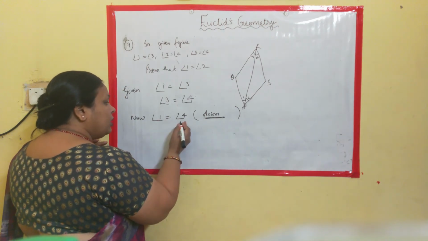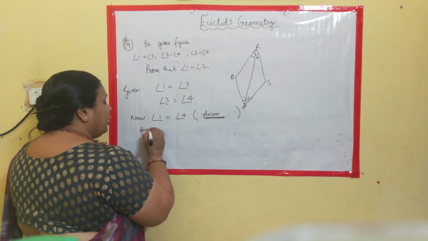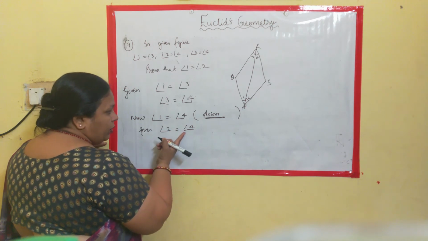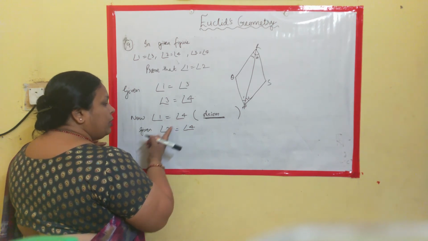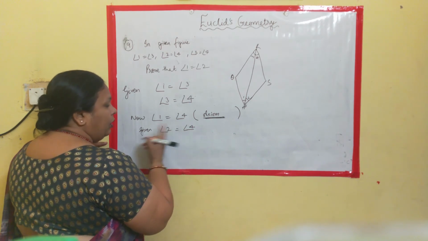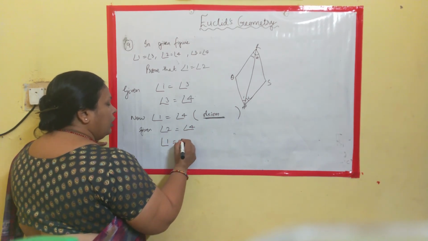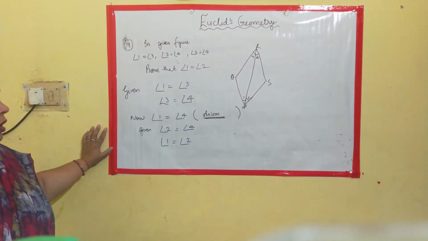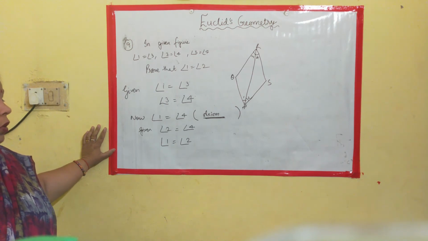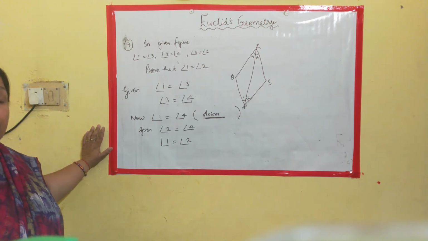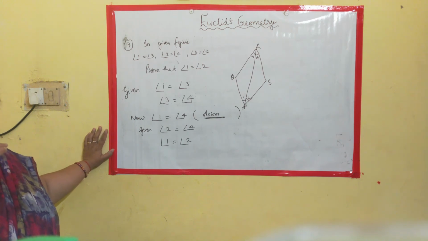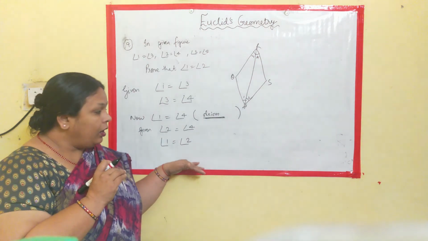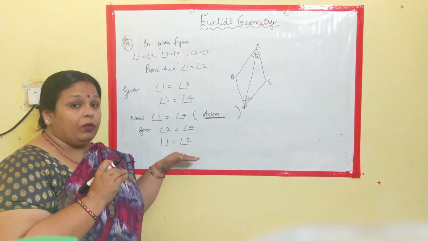Now we have angle 1 is equal to angle 4, and given that angle 2 is equal to angle 4. We have angle 4 as common. So again here A is equal to B and C is equal to B. Clear? We can say that angle 1 is equal to angle 2. Okay? Now see how easy it is. Just practice the statements again and again without any error. All the axioms and postulates are to be memorized, and using that we need to solve our problems.